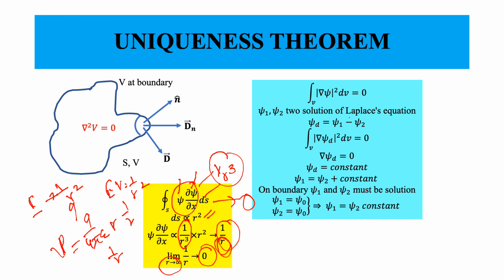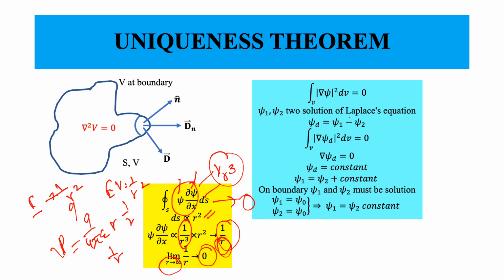What about the right hand side? Well, if the left hand side is going to 0, that simply means that the volume integral of this quantity must be equal to 0. On the sphere of infinite radius, this must certainly be equal to 0. Okay, now let us get back to the potential function.